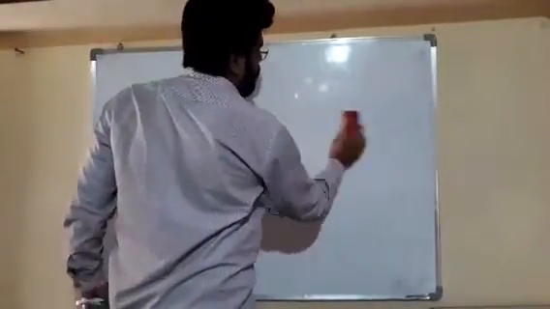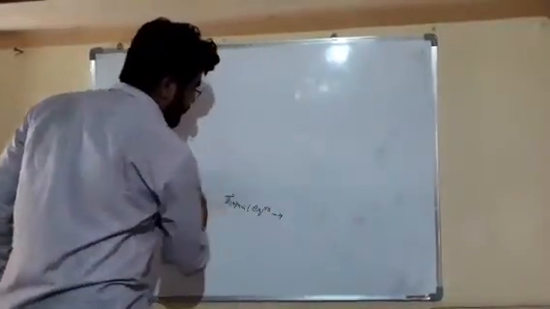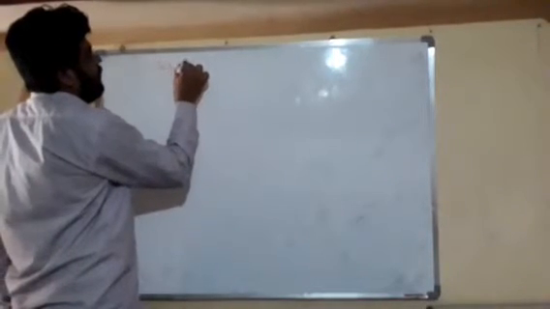our 2 types of function. How many, friends? There are 2 types of function.